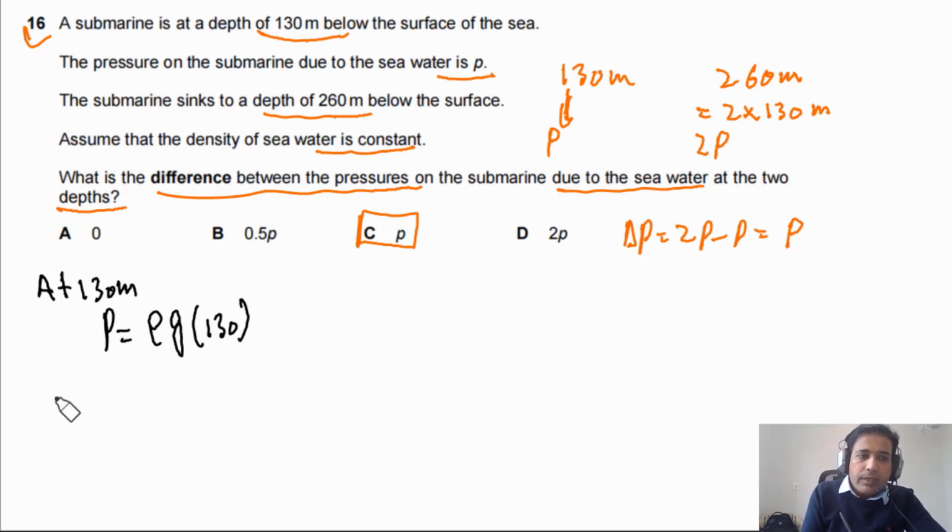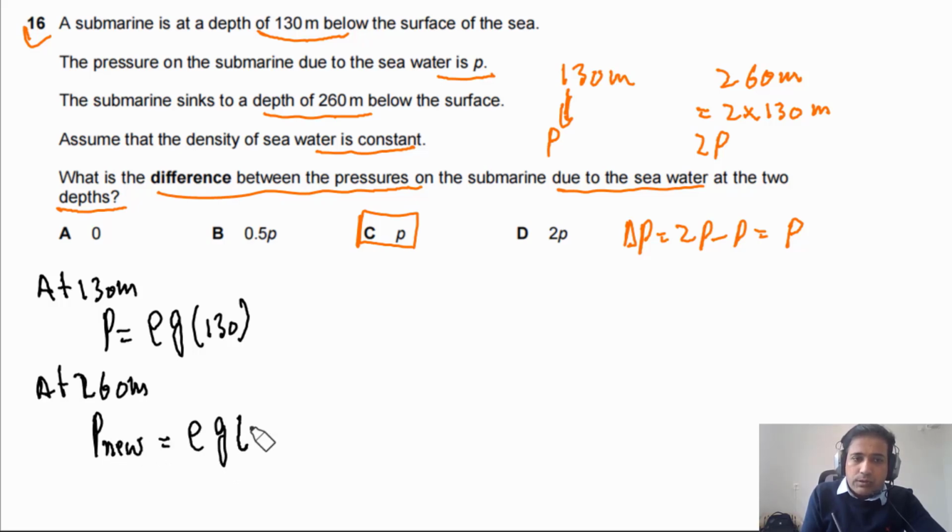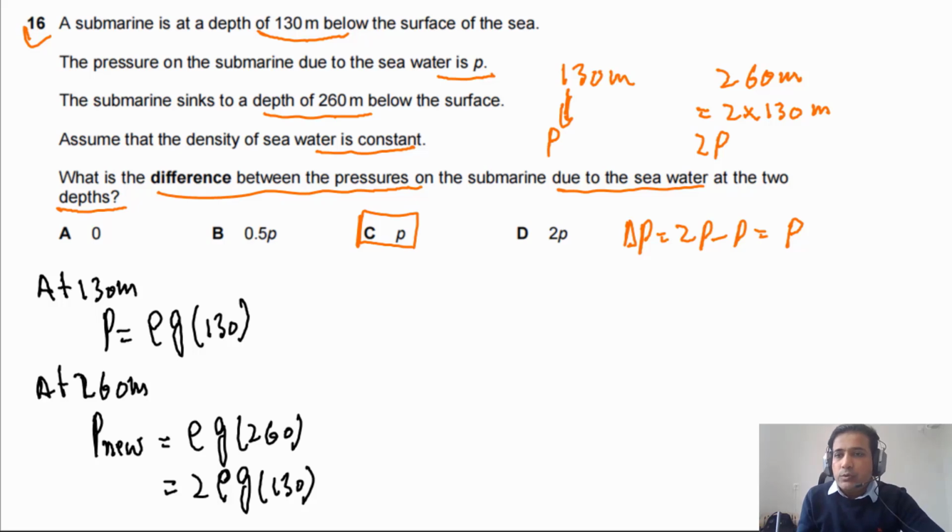And then we can say at 260 meters, this is P mu. This will be equal to rho g times 260. We can also write this as 2 times rho times g times 130. Now you can see this one is P, so P mu is equal to 2P.